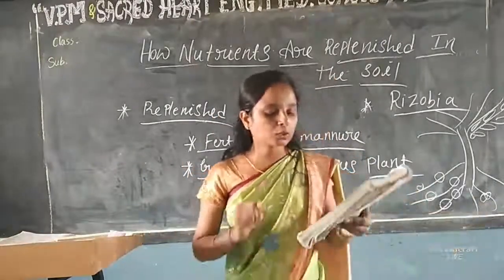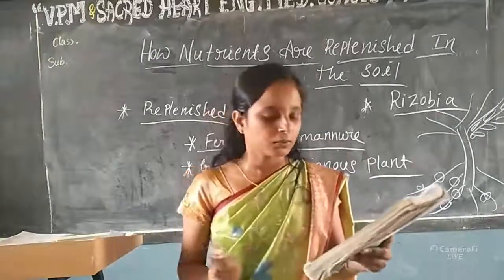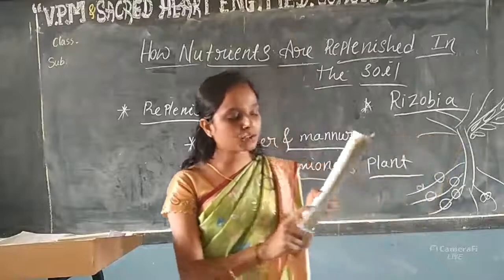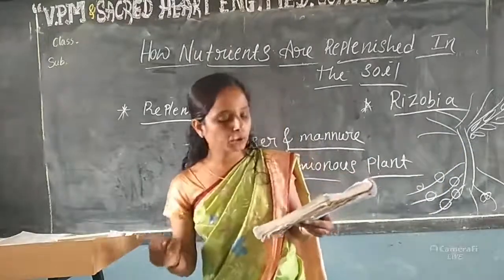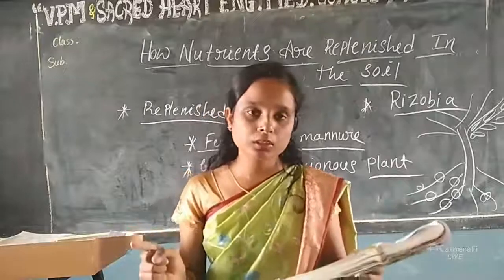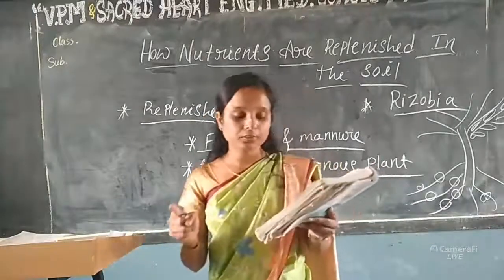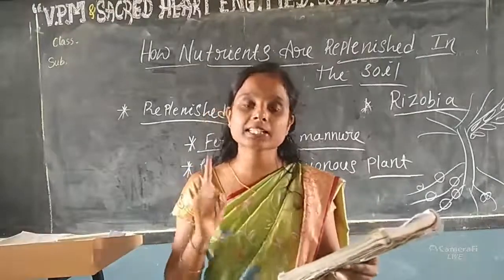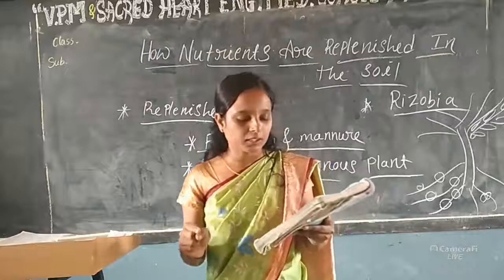First one, chlorophyll. Chlorophyll is present in where? Here the options are also there. Rhizobium, no. Heterotrophs, no. Pitcher plant, no. Leaf is the exact answer. Next, nitrogen.